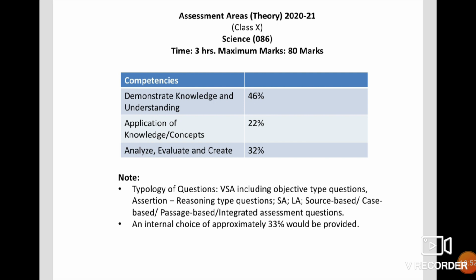Then an internal choice of approximately 33% would be provided. Internal choice is there in the board examination science paper.